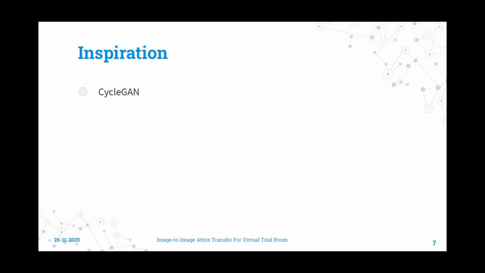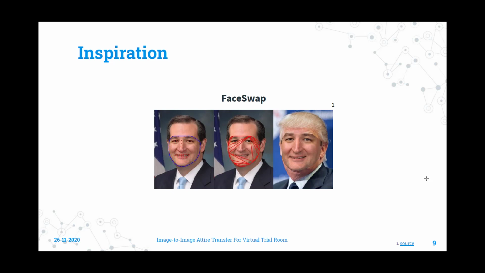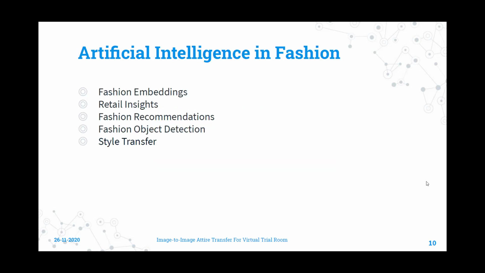Another computer vision technique we came to know about is face swap. We wanted to do the same thing, but instead of human faces, our target was to swap clothes. Right now, we can see a demonstration of the face swap method. We will talk more about cycle GAN and face swap in a minute, but now let's take a look at some of the fields where these computer vision algorithms are largely being employed. So our point is, if done correctly, a computer vision approach for attire transfer can be groundbreaking.